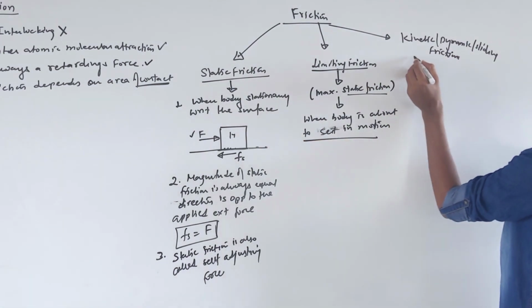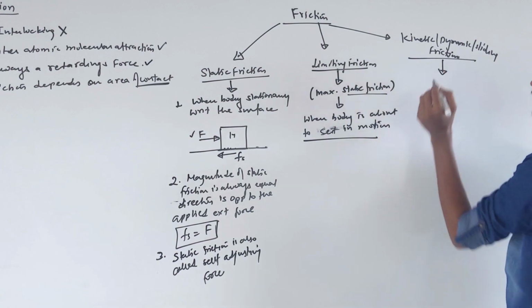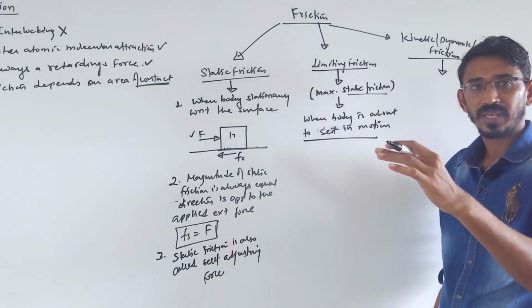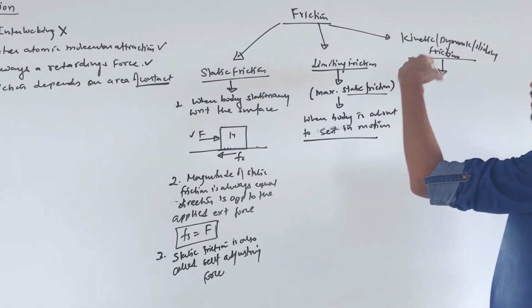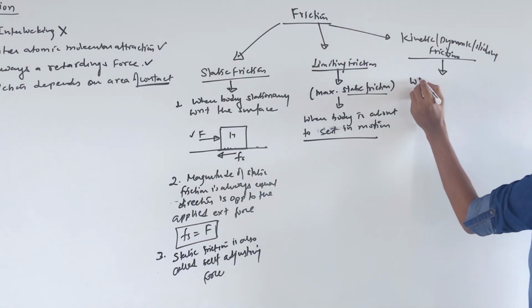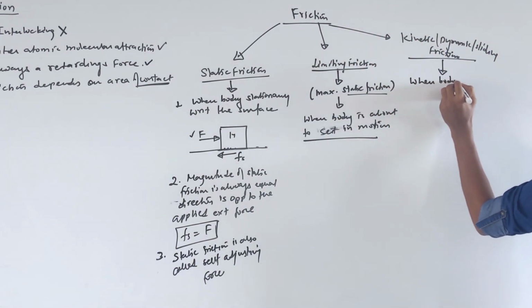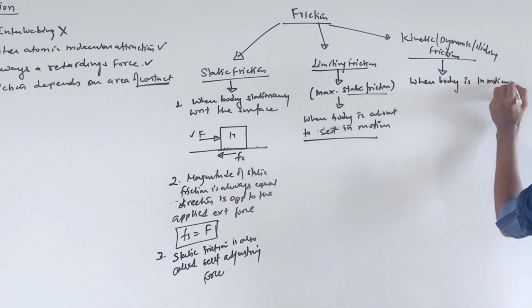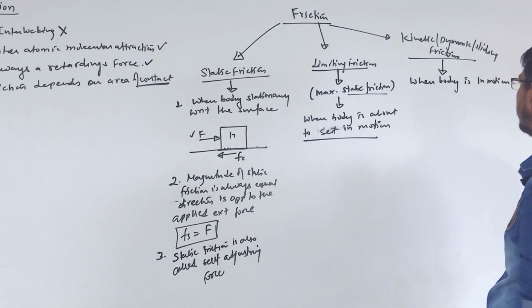Okay. Let's see the third type. What happens here? Once the body is set in motion, the body has started moving, correct? The friction then is called kinetic friction. When the body is in motion, the friction acting is called kinetic friction, right? Yes.